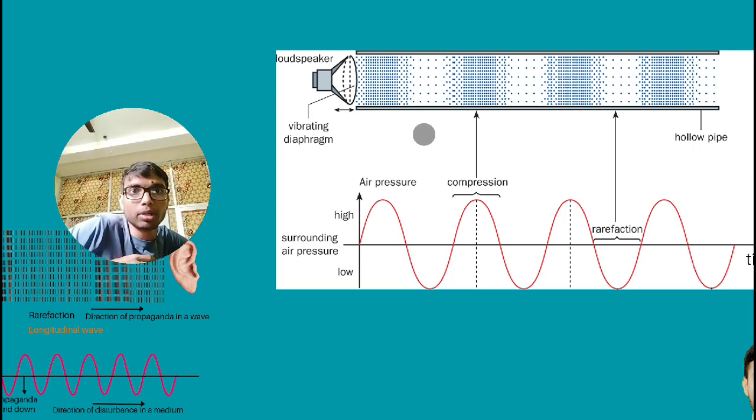So let's name it. The area where particles are more will be considered a compression. Wherever you see the word compression, you just understand that this is the area where particles are more, and the area where particles are less will be rarefaction.